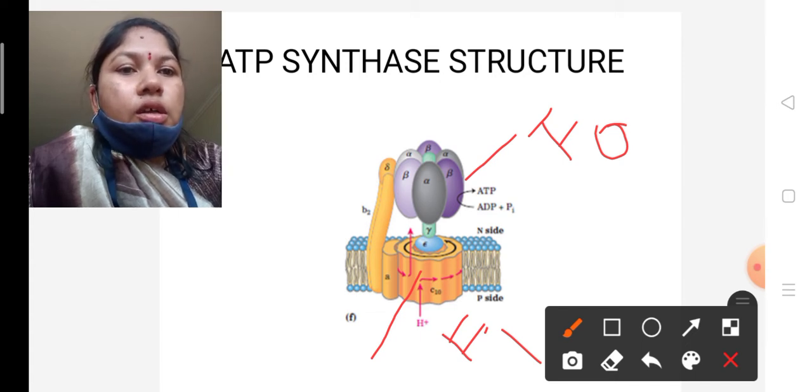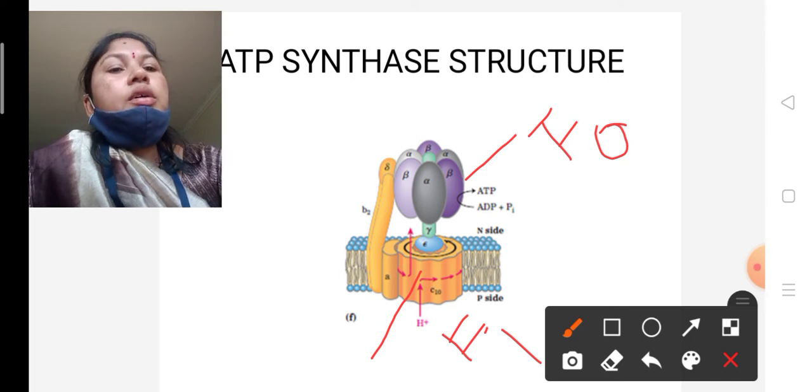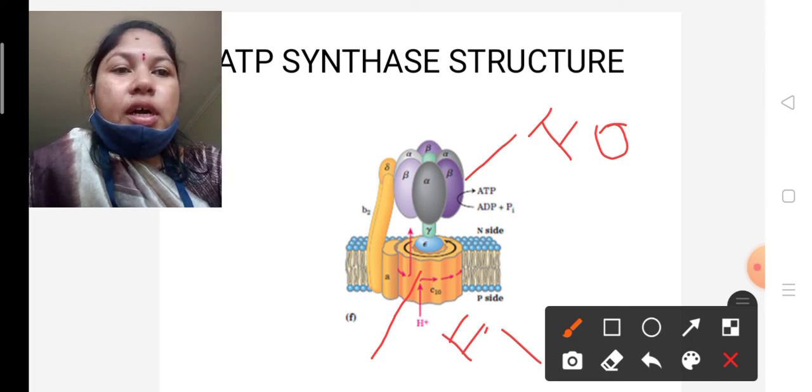Okay, through the ATP synthase, the protons are transferred. Two protons are transferred by the ATP synthase. At that time, kinetic energy is released. That kinetic energy helps the ADP to combine with the inorganic phosphate molecule. See here very clearly, the ATP synthase always carries two protons only.